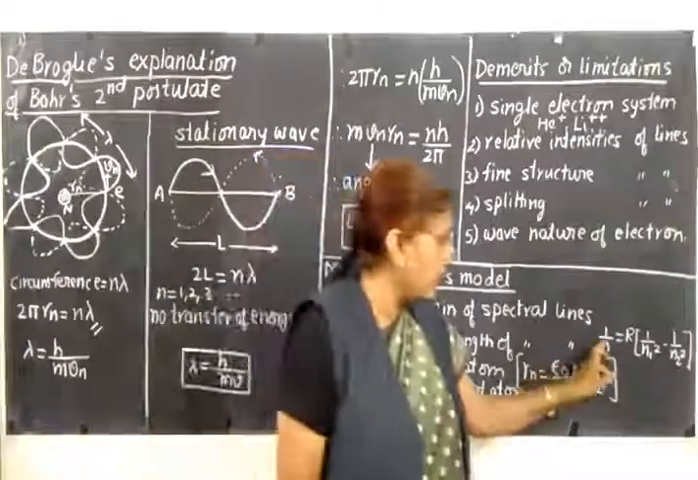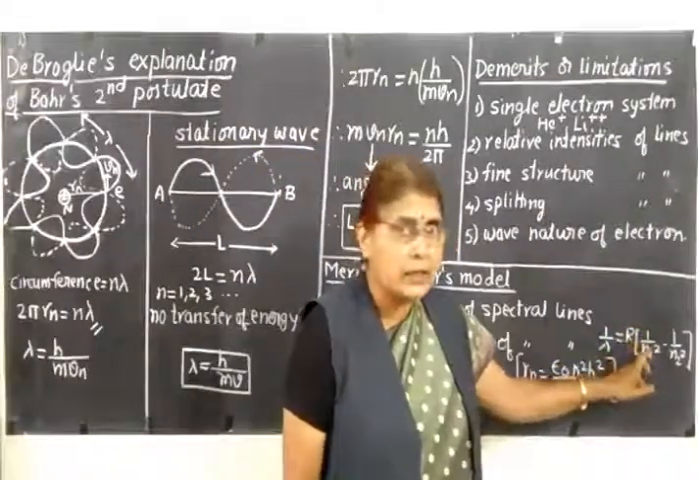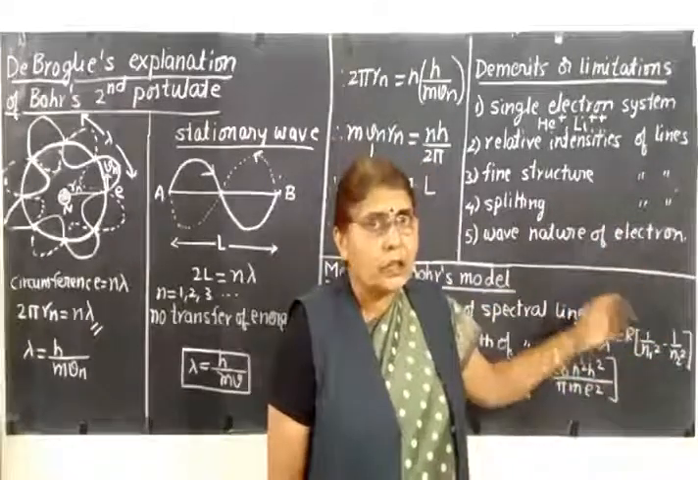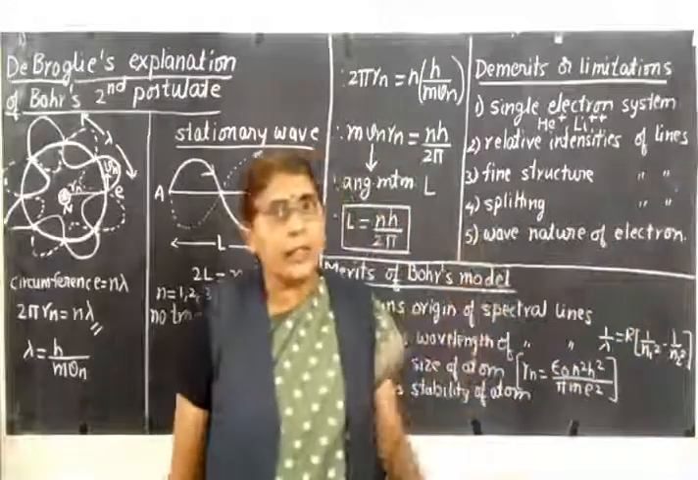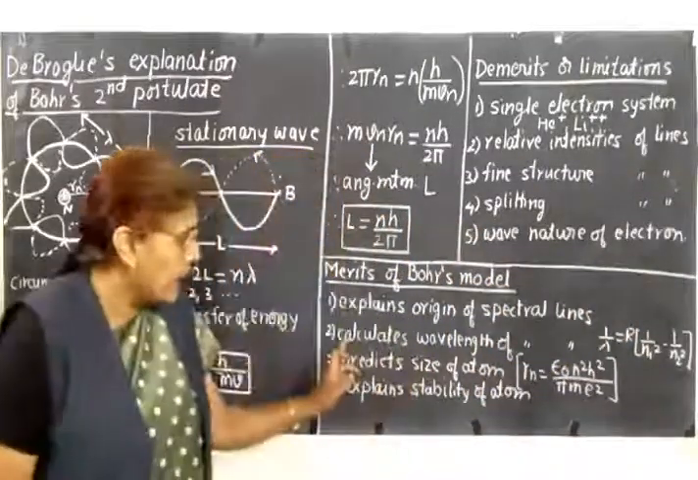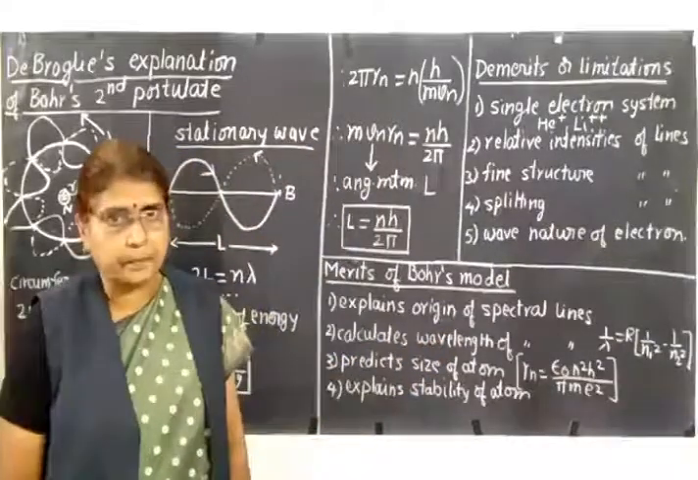Also, we have derived the equation for the wavelength of the emitted spectral line. We have seen the relation 1 by lambda equals R into bracket 1 upon n1 square minus 1 upon n2 square, where n2 is greater than n1. So this relation gives you the wavelength of the emitted spectral line. So the second merit is that it calculates the wavelength of the emitted spectral line.